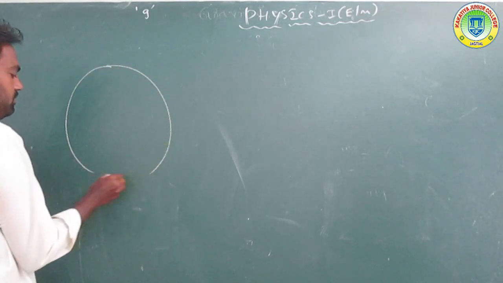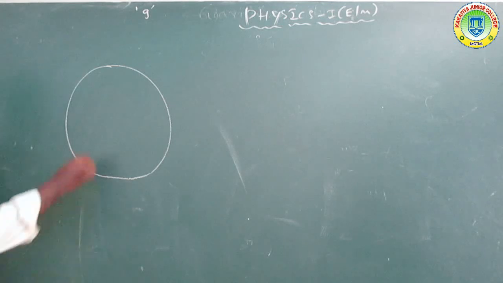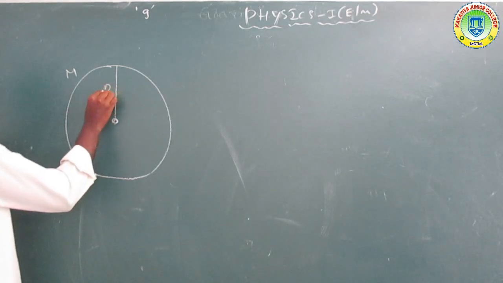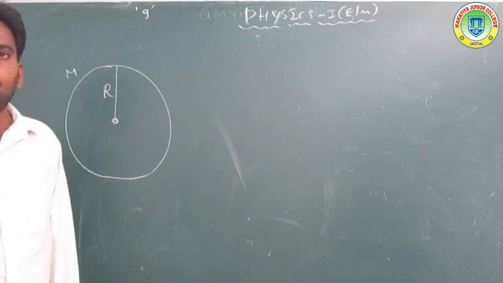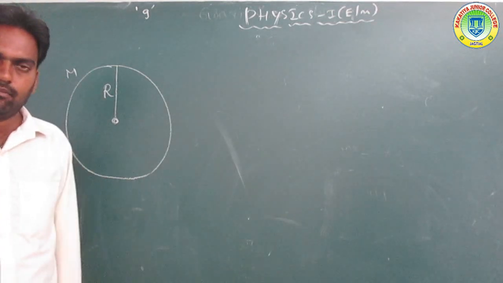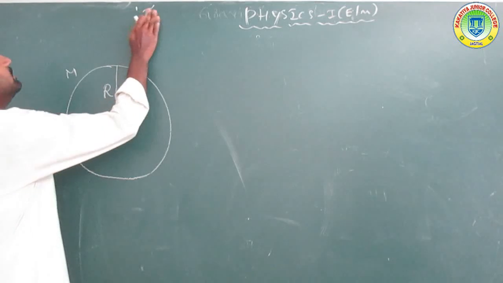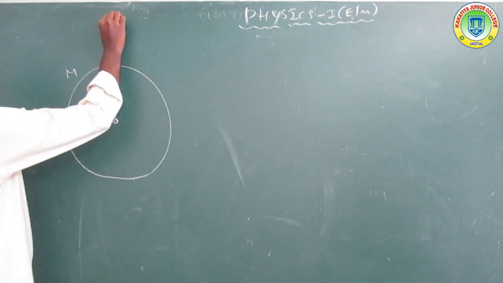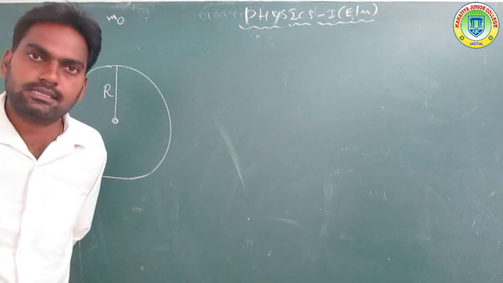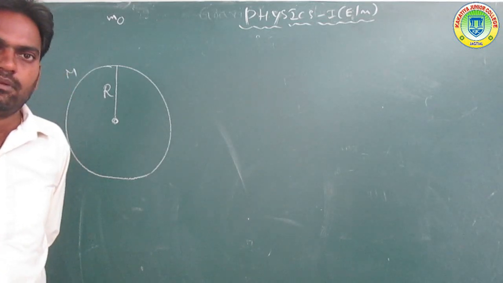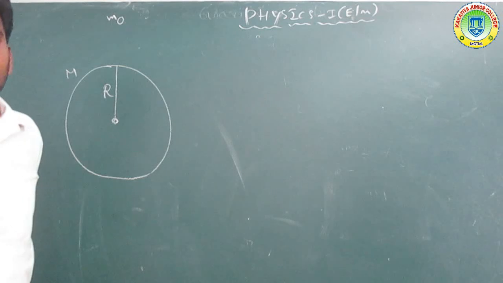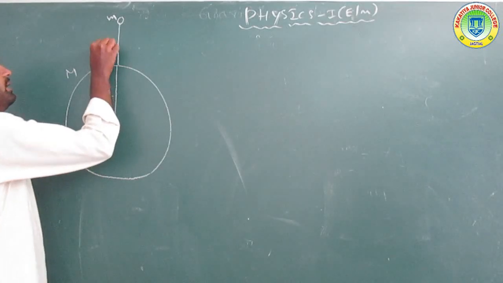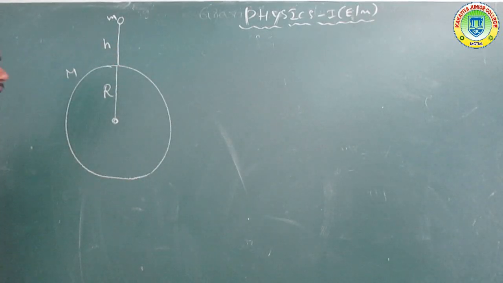So first of all, this is taken as a planet, of mass capital M and radius capital R. Now the object of mass small m is placed above the surface of the earth, at a height h.